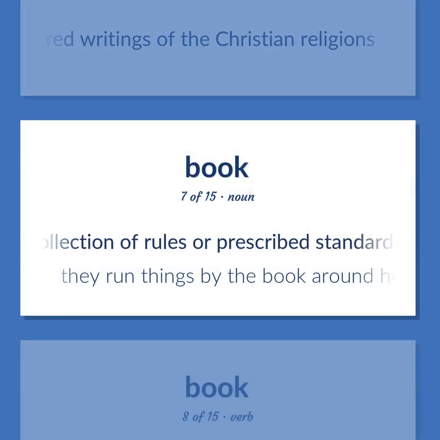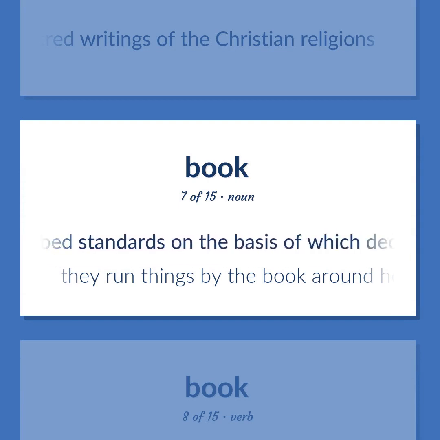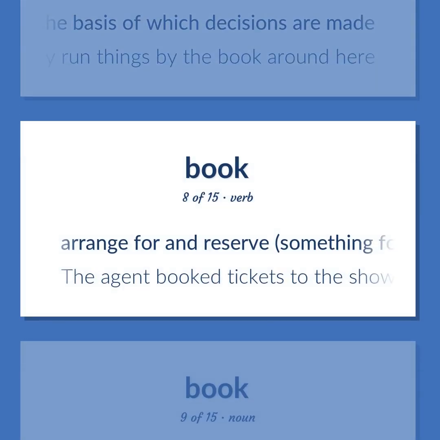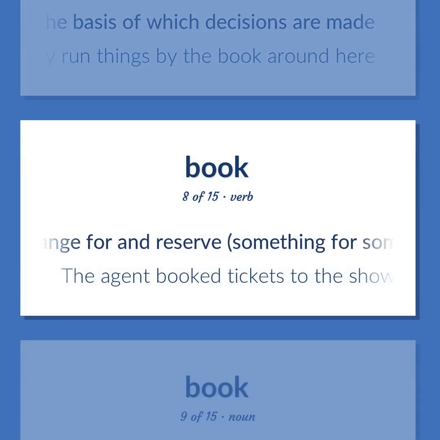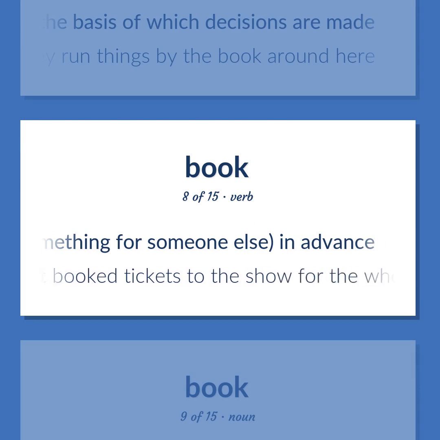A collection of rules or prescribed standards on the basis of which decisions are made. They run things by the book around here. Arrange for and reserve something for someone else in advance. The agent booked tickets to the show for the whole family.